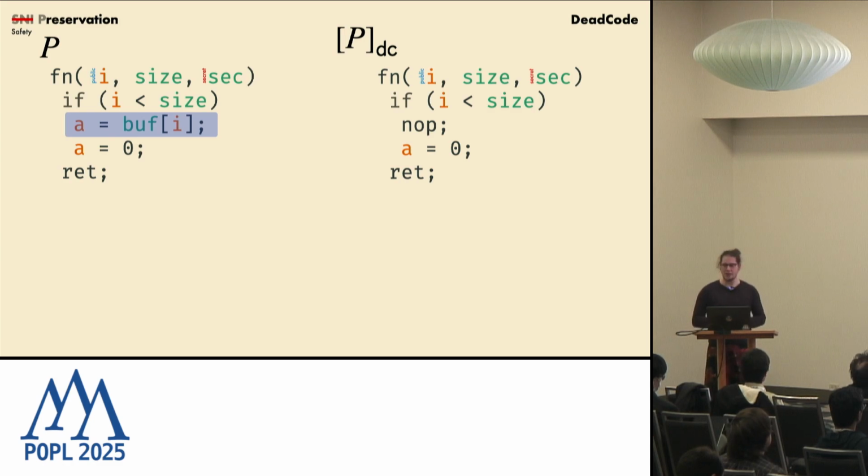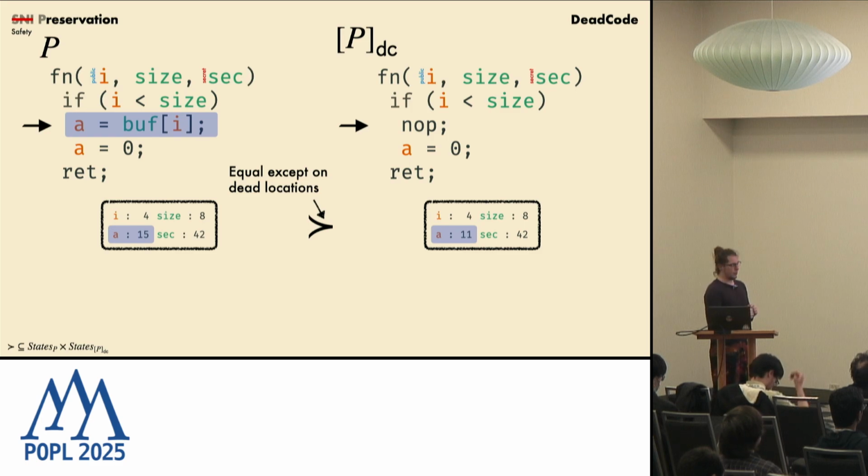Now, in order to prove safety preservation, what we usually do is we use a simulation relation that relates target and source states. So in that dead code elimination, this relation would just state that we have equal states except for the locations that are dead because they do not matter. So as an example, here we have two states. They're equal on all live variables. Just A, which is dead, has different values, so they're in relation.